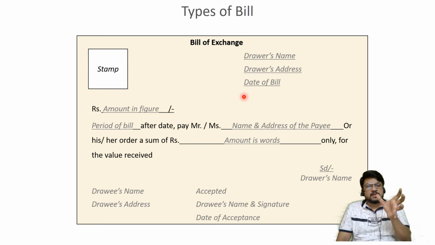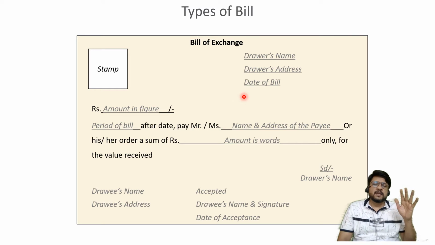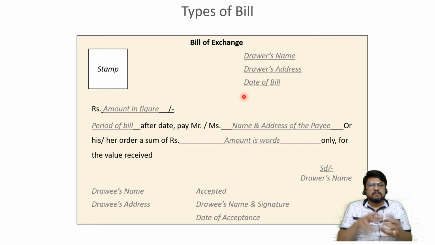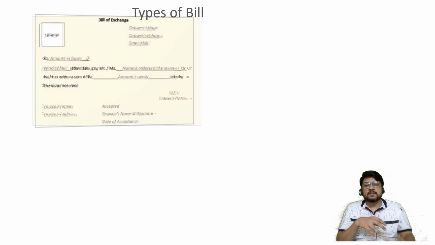So the same students are now classified on the basis of gender, or on the basis of their location, from where they are watching the video, or from their behavior, whether they are watching the video in a repetitive manner, or once they have seen the video they have understood the thing and then they are going for the next video. So the number of students will remain the same, maybe 2 lakh, maybe 3 lakh, maybe 4 lakh. But the classification will change. Same is the case here. We have considered types of bill on the basis of how the tenure is to be calculated. But there are some other types also which can be considered of the same bills.